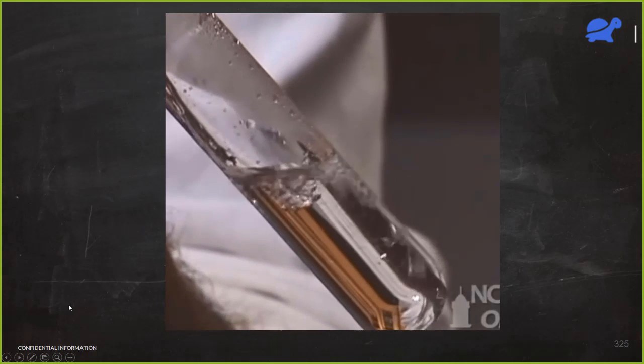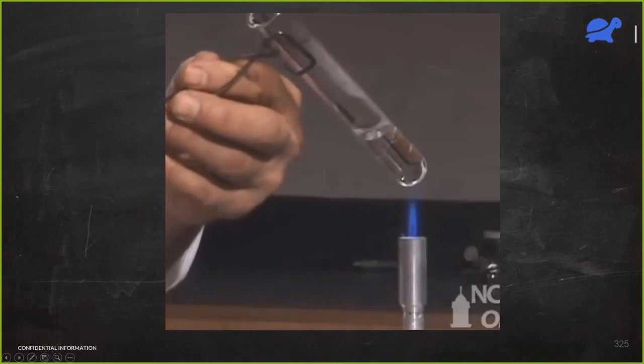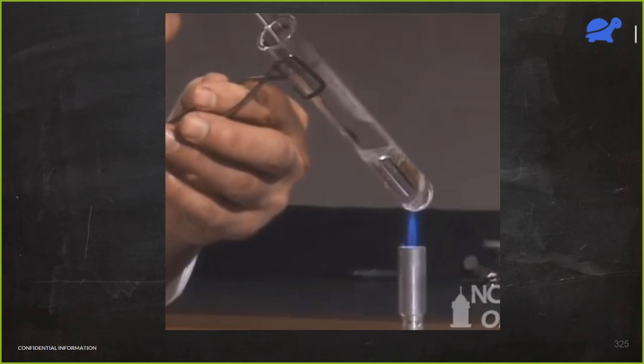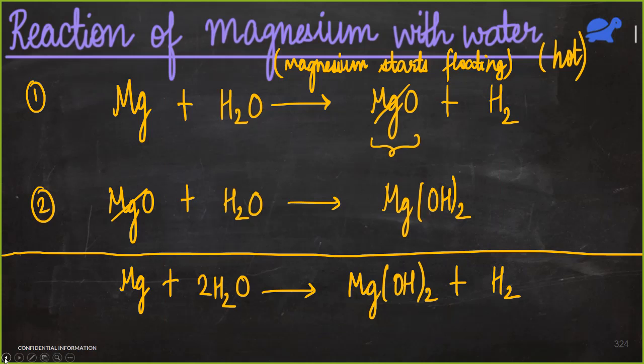Now, a question. Here in this case, why is the solution not turning pink? What is the reason? In the earlier two cases, the solution was becoming pink in color. No, we are getting magnesium hydroxide, which is again a base.